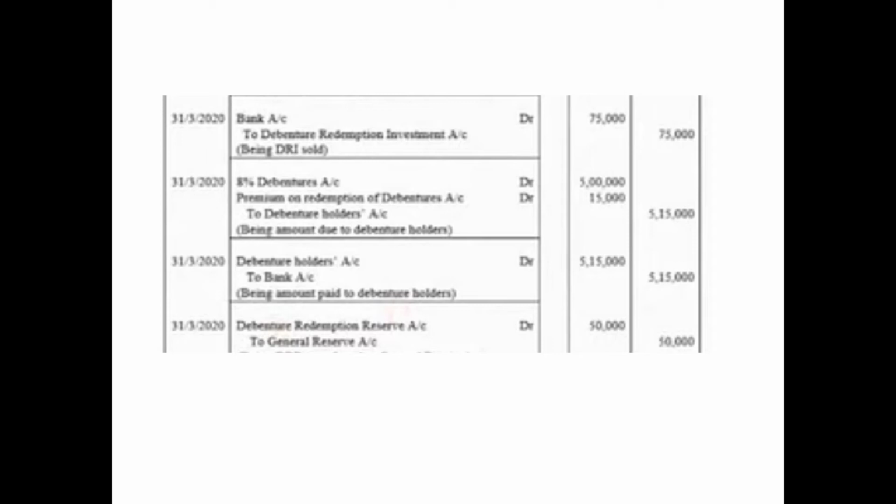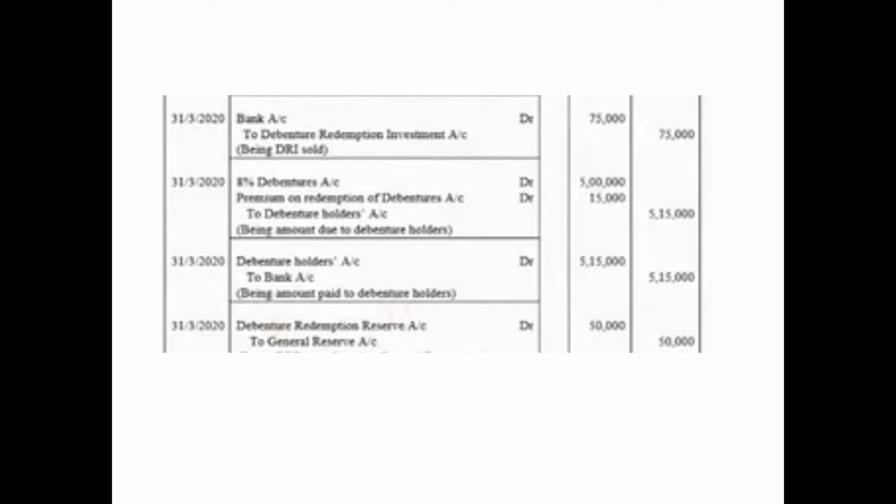After all the investment entries are passed, now we'll pass the due entry, and if you remember, the debentures are redeemed at premium. So on 31st March 2020, we'll pass the due entry for redemption, that is 8% debentures account debited because now this needs to be closed with the face value, that is 5 lakh.